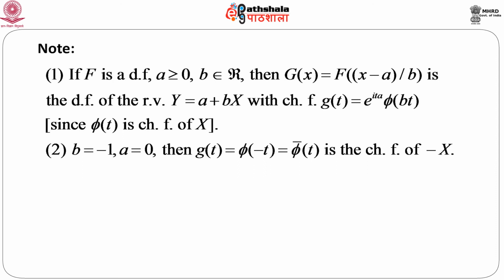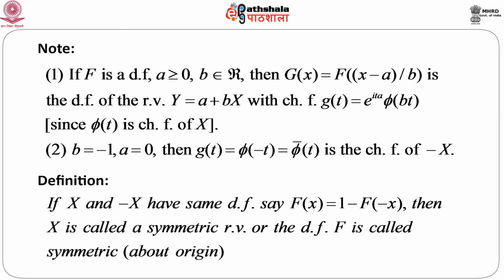If we put b equals to minus 1 and a equals to 0, then g(t) becomes phi of minus t, because a equals 0 means e to the power 0 is 1. And phi of minus t, as we have already seen, is nothing but phi t bar, that is the complex conjugate of phi t. From here, if we put a equals 0 and b equals minus 1, y becomes minus x. So g(t) equals phi of minus t is the characteristic function of minus x, which is incidentally the complex conjugate of phi t, the characteristic function of x.